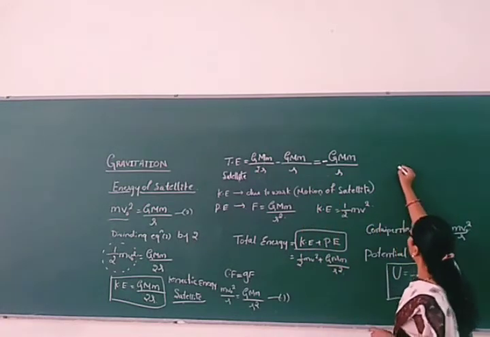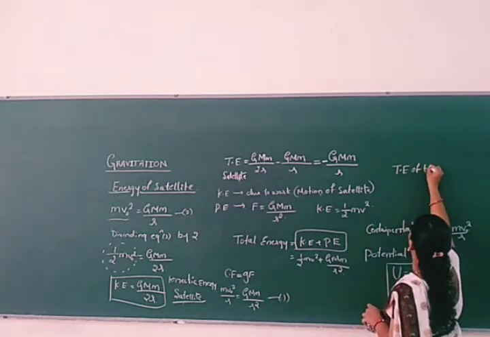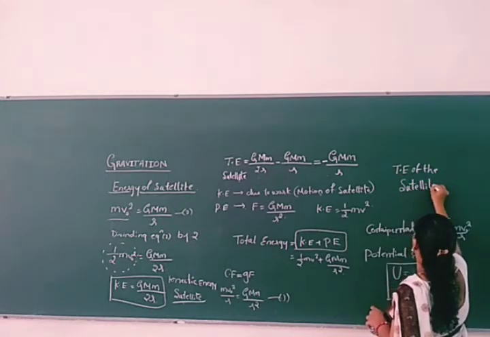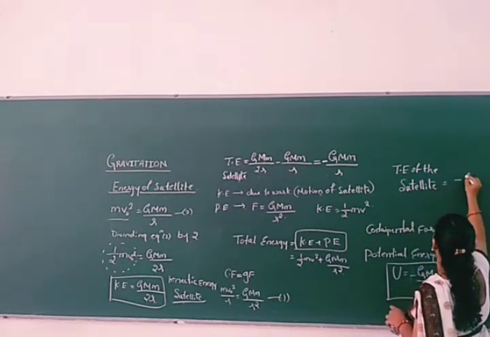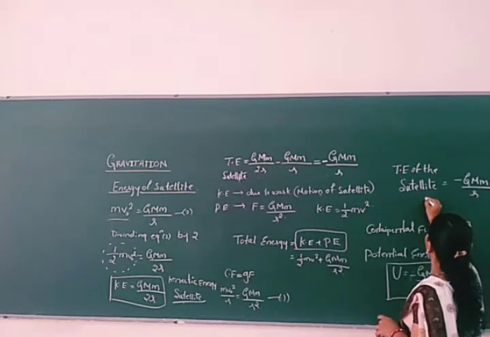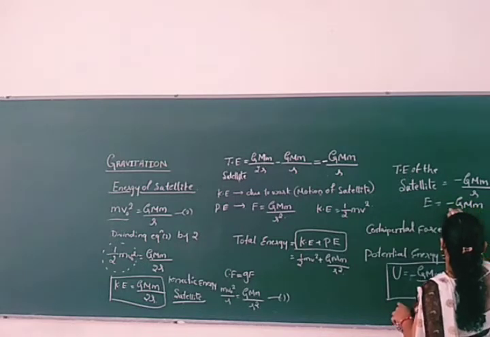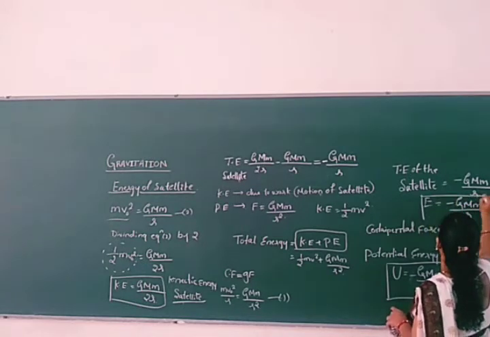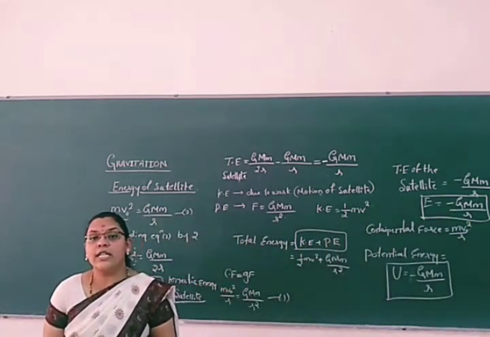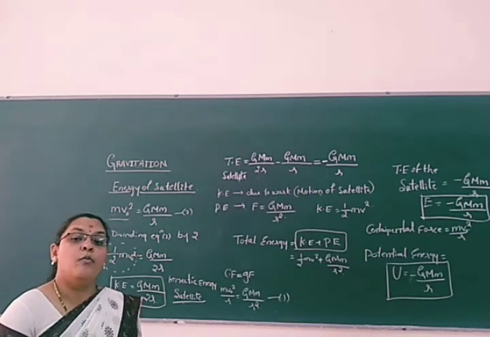What is the total energy? Minus GMm by r dash, right? That is equal to, you can write it here, minus G small m capital M by r. This will give you the energy of the satellite. From this we can conclude that the satellite has kinetic energy and potential energy.